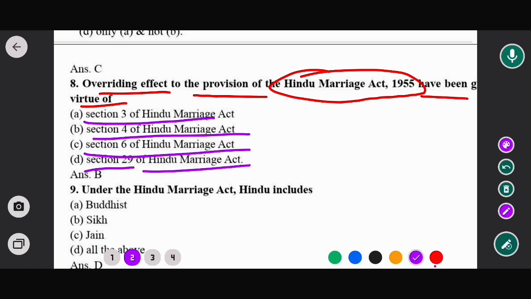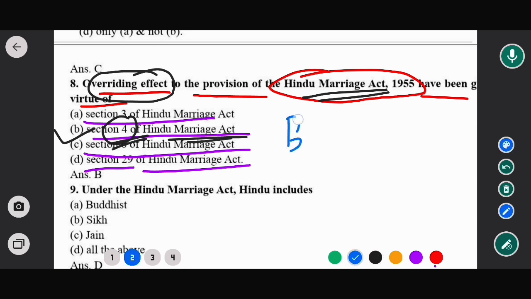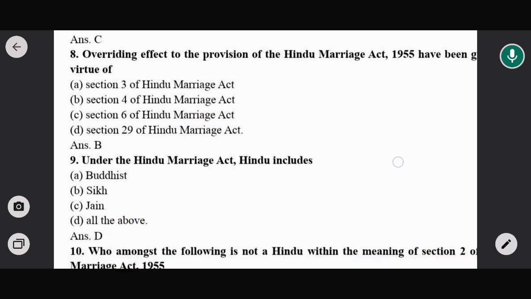So, in this case, the correct option would be Section 4 of the Hindu Marriage Act. That means overriding effect of the provisions of the Hindu Marriage Act 1955 has been given under Section 4. So, in this case, option B would be the correct answer. So, now moving to next question.